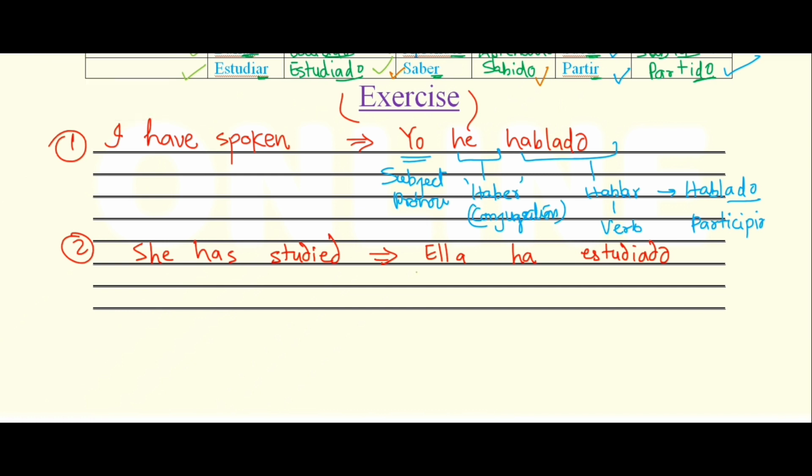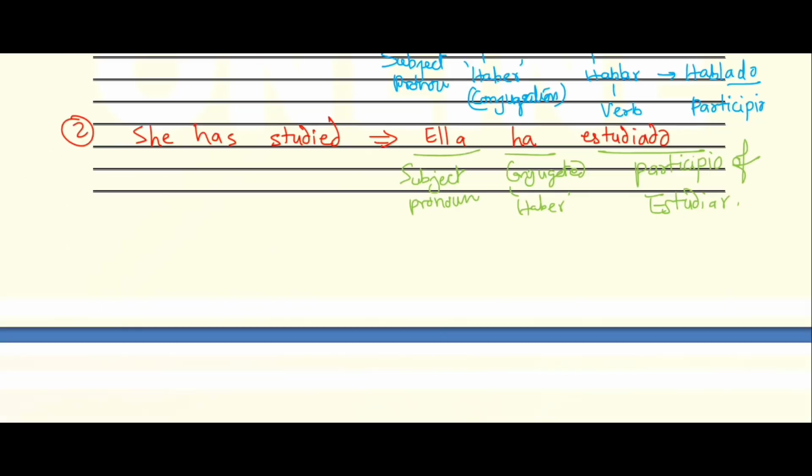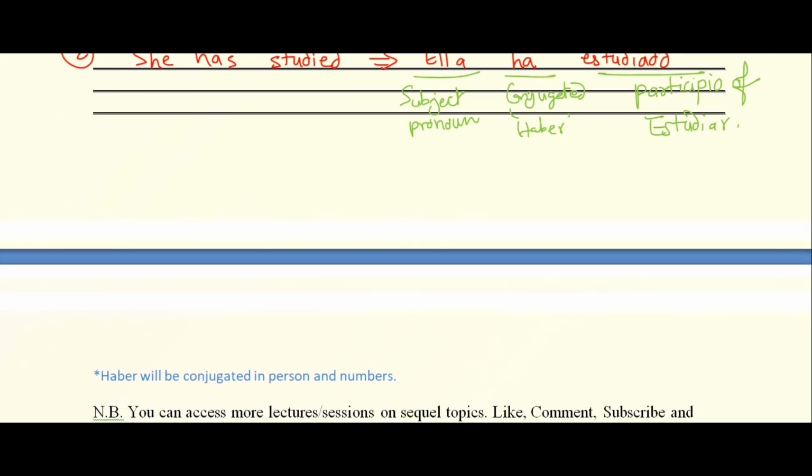Ella is the subject pronoun. This is third person singular, the subject part. And in the sentence structure we have haber conjugated in third person singular, he, has, ha, this is ha, third person singular, and estudiado, this is the past participle of the verb estudiar, drop ar, add ado, estudiado. This is the sentence. So in a sentence we have to write the subject, then haber and participio.